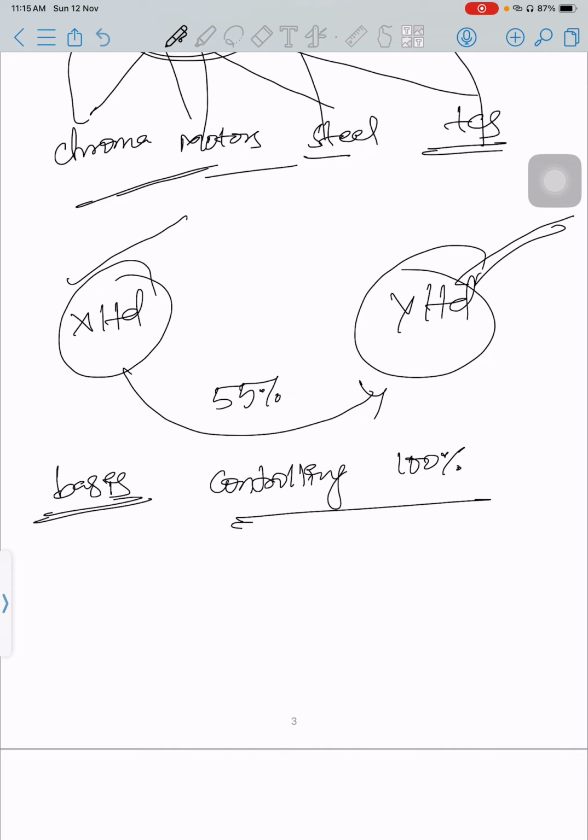That means it can dictate its own terms to Y Limited, so that Y Limited will listen to X Limited's terms and act accordingly. But the ownership aspect is restricted to only 55 percent.